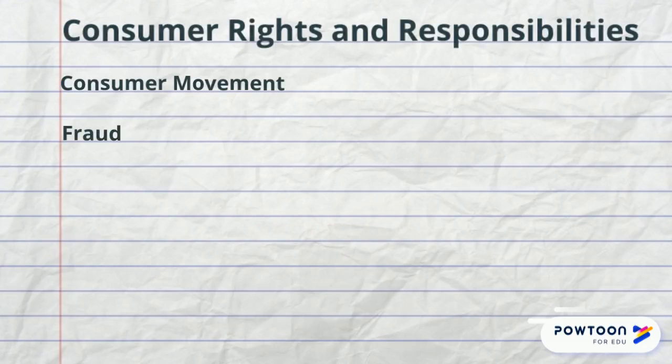Fraud occurs when consumers are given false information in an effort to make a sale. An example would be turning the odometer of a car back 30,000 miles and not telling the customer that is buying the car.